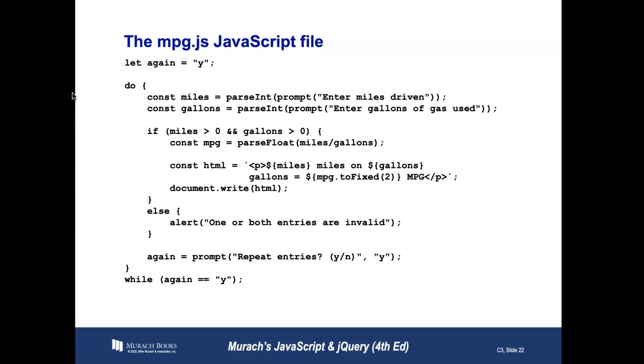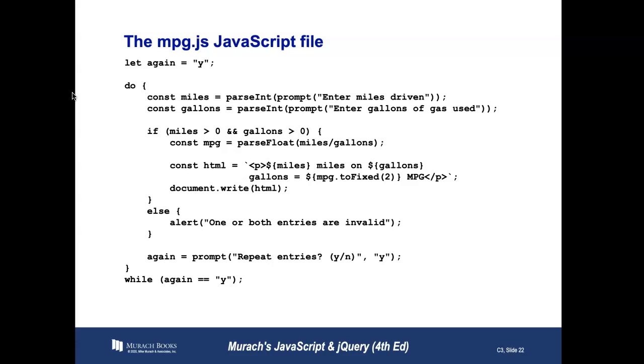Now, that second line where it says const HTML, and you see the backticks and the $ with the curly braces, that is shorthand for variables. What we're doing is putting a sentence together, a string of HTML, and the backticks tell JavaScript to look for the $ and anything in curly braces as a variable. So that would be whatever I entered for miles, and then $ curly brace gallons, that's also a variable.